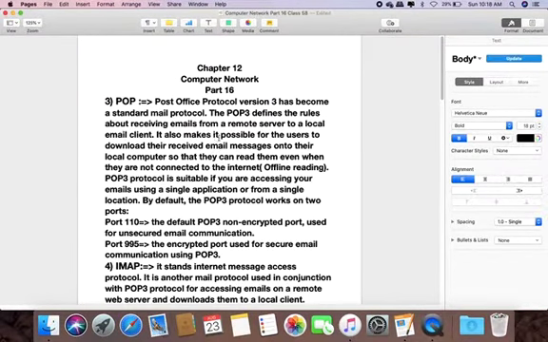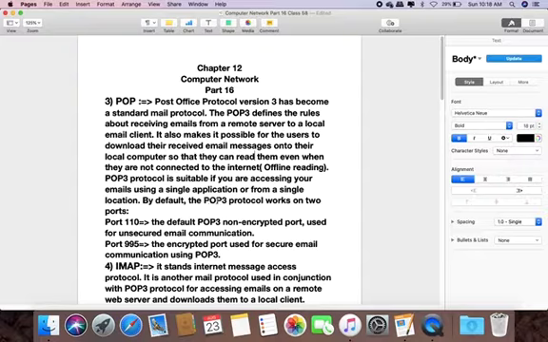It also makes it possible for users to download their received email messages onto their local computer so that they can read them even when they are not connected to the internet. POP3 protocol is suitable if you are accessing your email using a single application or from a single location.